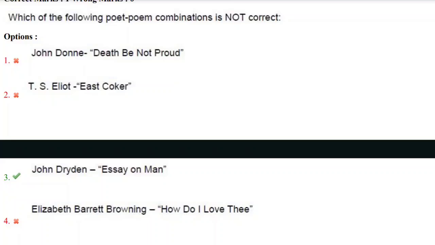Yes. John Donne, Death Be Not Proud. Yes, it is obviously correctly combined. And T.S. Eliot wrote East Coker. Okay. And John Dryden, Essay on Man.